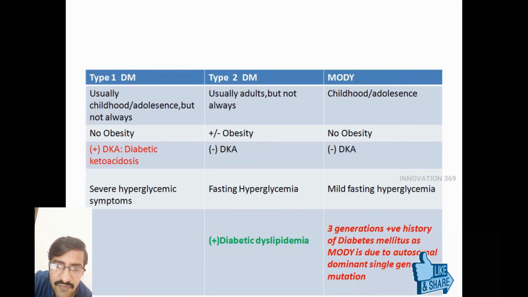So when we ask for a history of the generations, if a patient is saying that in my family the diabetes is running for more than 3 generations, it means that the diabetes may not be type 1 or type 2, it is usually MODY, maturity onset diabetes of the young.